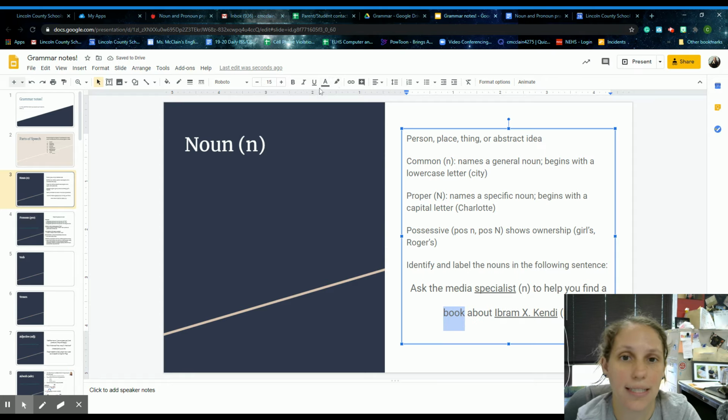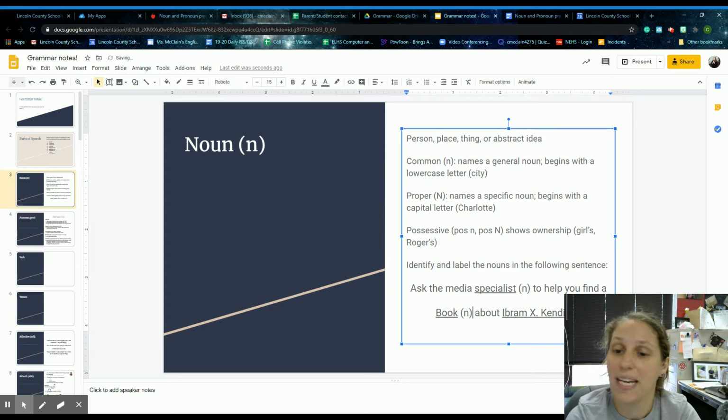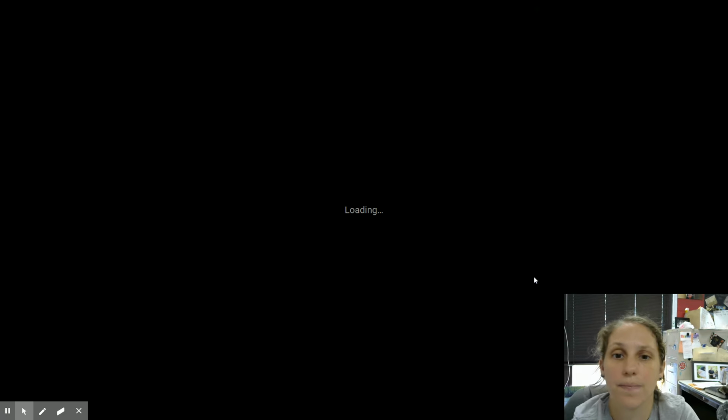A book, it's a thing you can touch, would be our other noun. And since it's not talking about a specific book, not Oedipus Rex, not Tom Sawyer, not To Kill a Mockingbird, it's just talking about a book by this guy who wrote How to Be an Anti-Racist, it would be lowercase n again. So this is how we would mark our nouns.